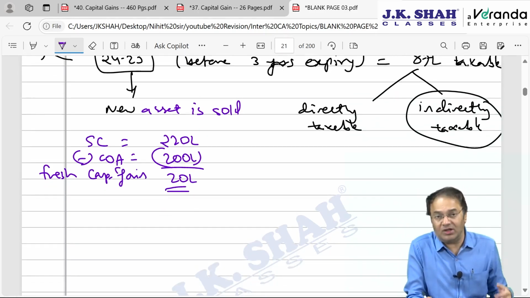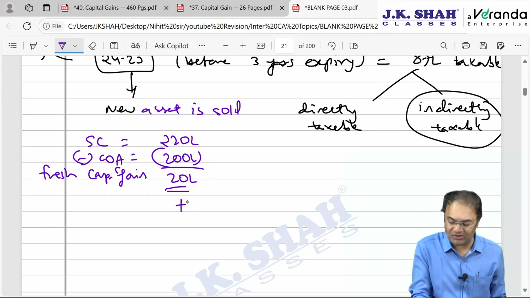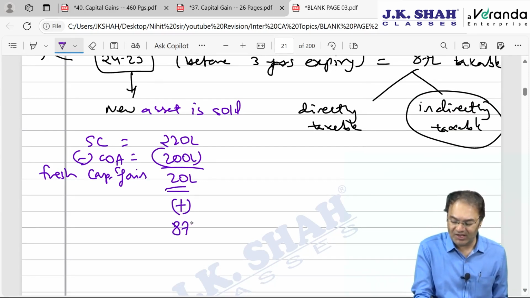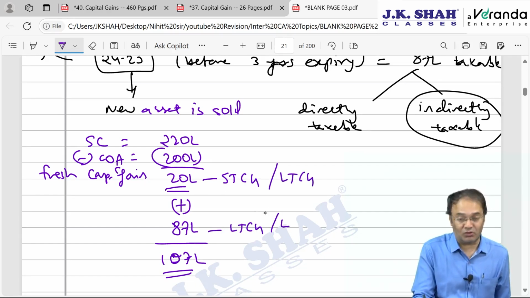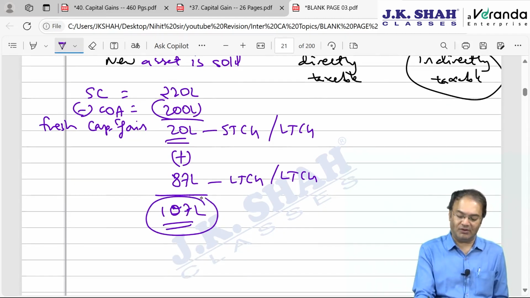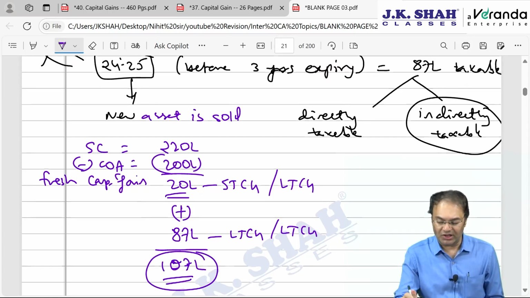This is the capital gain now accruing. This will definitely be taxable. Plus there will be 87 lakhs taxable. Total 107 lakhs will be your capital gain. Out of them, this fresh 20 lakh could be short term or long term, and the earlier one is long term. We know pretty well 107 will be taxable. This is called directly taxable.